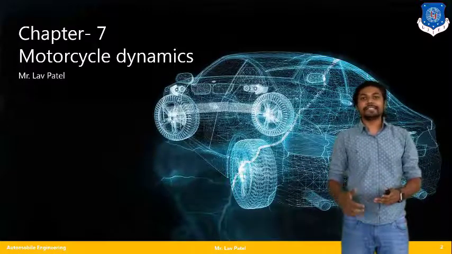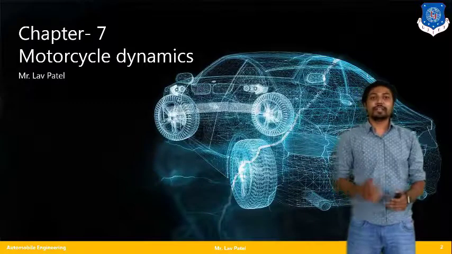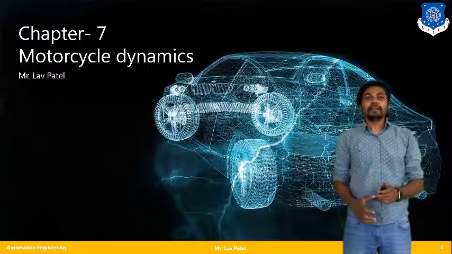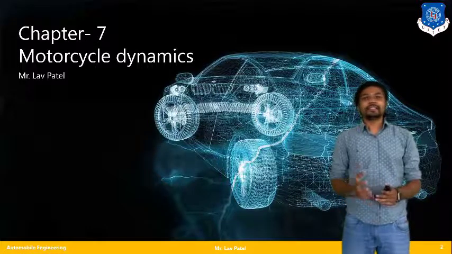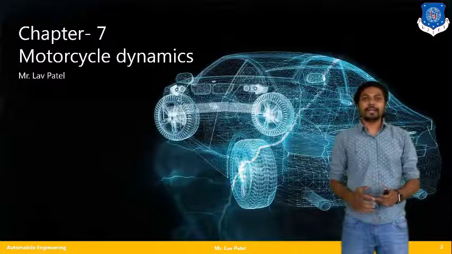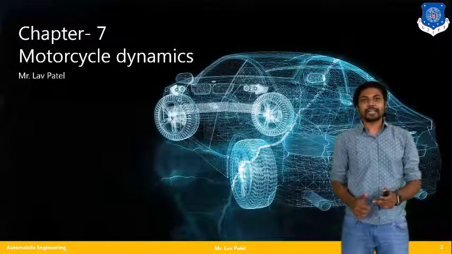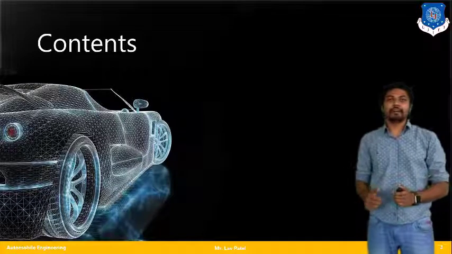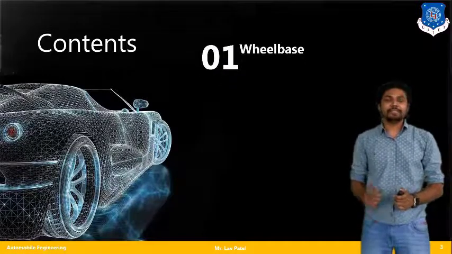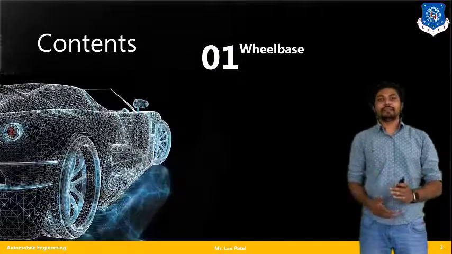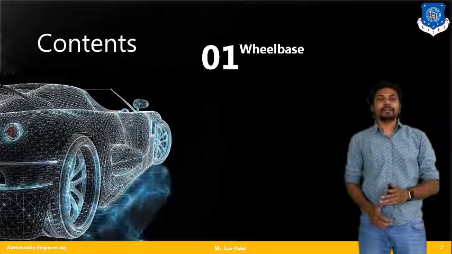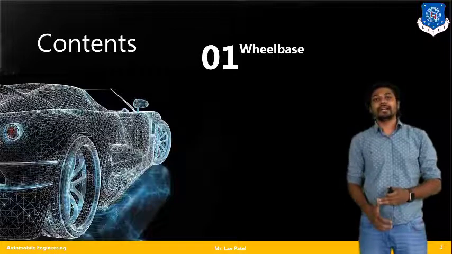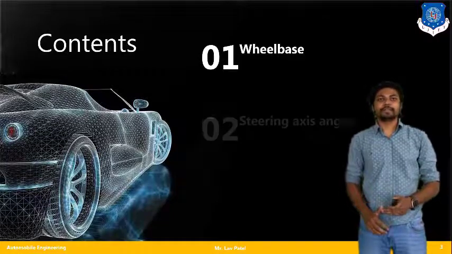First of all, let us see the geometric parameters that we have to keep in mind before doing any such vehicle dynamics analysis for a particular motorcycle. So let us begin with the several parameters that we have to consider. First is the wheelbase: what we mean by wheelbase, how to calculate it, and what effects it has on the overall driving condition of a particular two-wheeler.